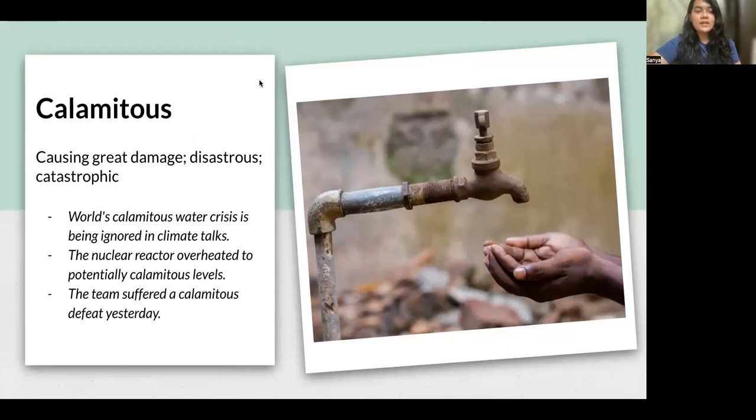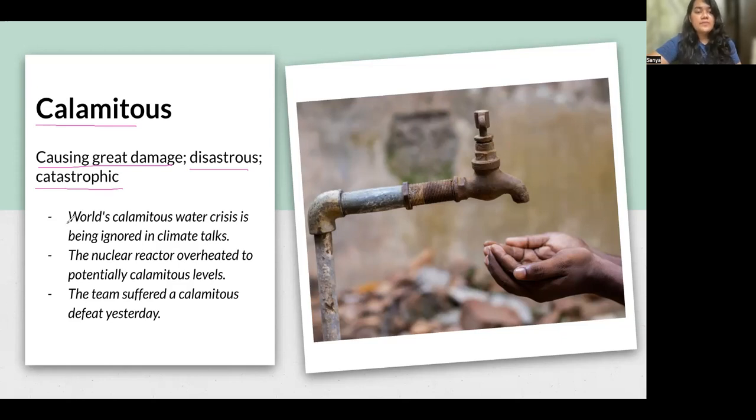Today we'll be starting with this word. Now let's see what the word is. The word is calamitous. Now you must be aware of the word calamity. Calamity means a disaster, right? Relating to the same word is this word calamitous. It means causing great damage or something that is disastrous. Or you can also say catastrophic, right? So anything that is disastrous is called calamitous, right? Something that can cause great damage.